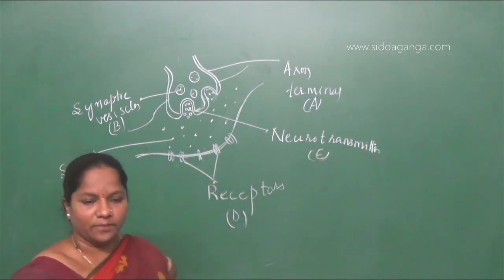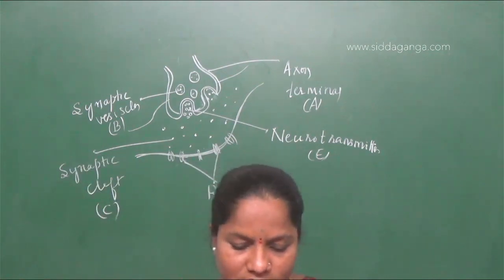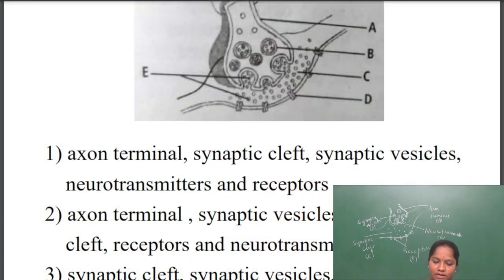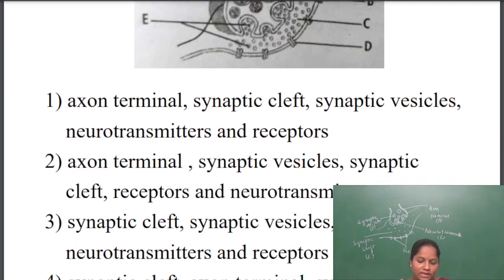Now, once again I'll repeat. They have given a diagram of axon and dendrite end, or a diagram of a synapse. So here you should know the labelings. The answer will be 2. Axon terminal, synaptic vesicles, synaptic cleft, receptors, and neurotransmitters. Okay. So it is an easy question when you learn with the diagram.